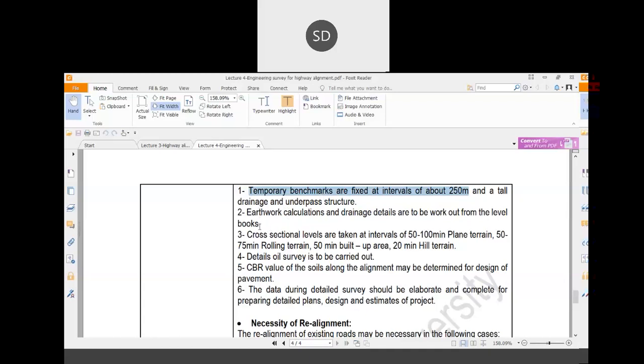Earthwork calculation means whatever leveling is required, that is your cutting and filling. For that reason, first you have to establish the vertical profile. If that is a vertical profile, some portion you have to cut and some portion you have to fill. So you have to find out the cutting and filling requirements of that particular area. That thing can also be done using GIS. In the GIS, there is one particular model, the digital elevation model. Using the digital elevation model, you can estimate the cutting and filling requirements of that particular section of the road.